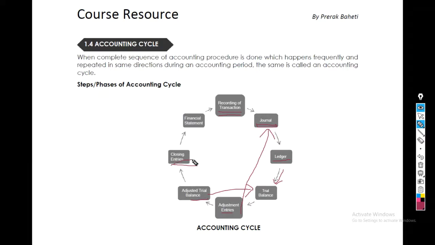And then we close all the nominal accounts. I'll introduce you to the concept of nominal accounts later, but for now, remember that all the accounts that are nominal are closed at the end of the year before making the financial statements. So that is how we come to a true presentation of a financial statement. So this is the journey of every transaction, and we'll go by this journey only.